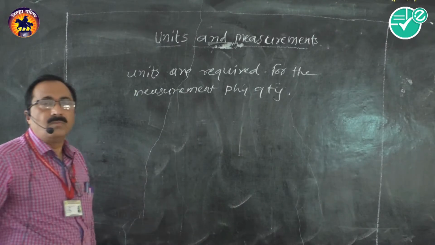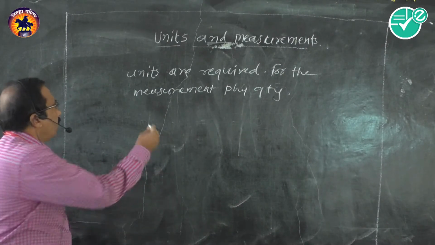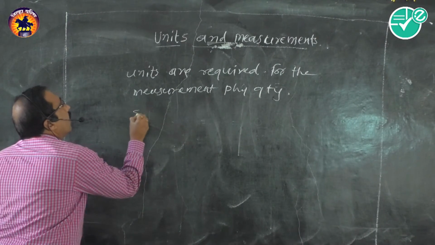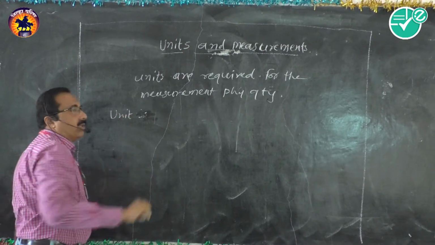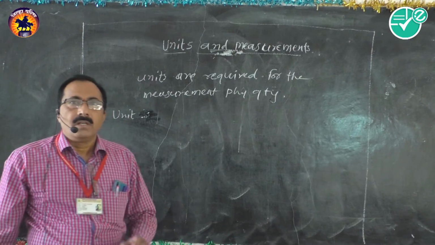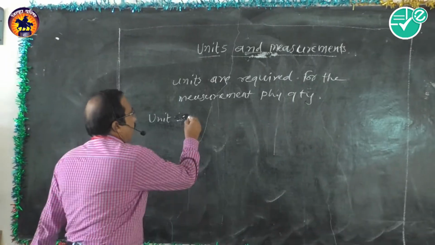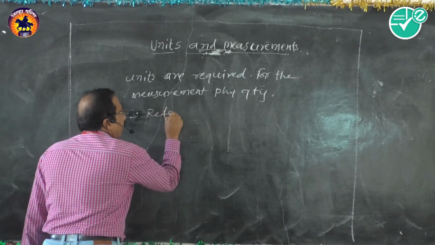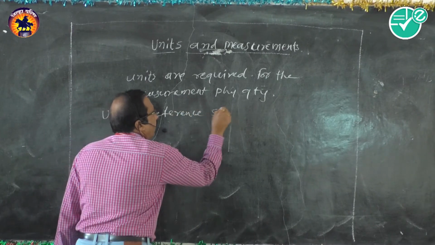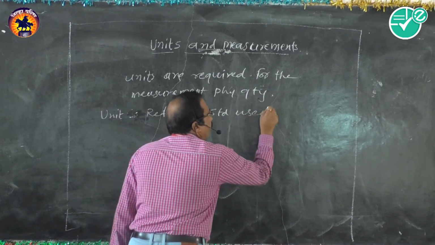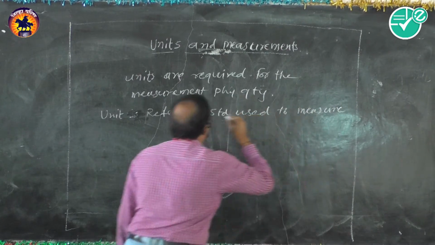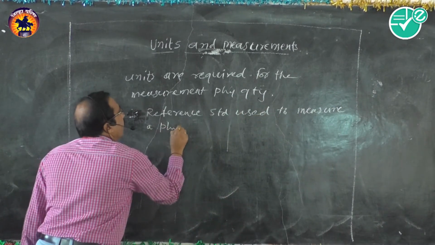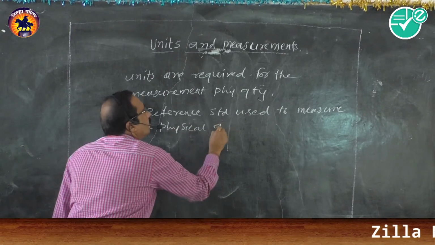What is meant by unit? A unit is a reference standard used to measure a physical quantity.